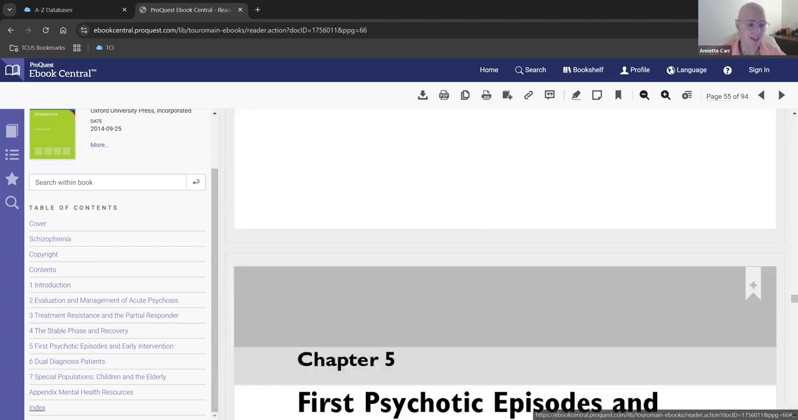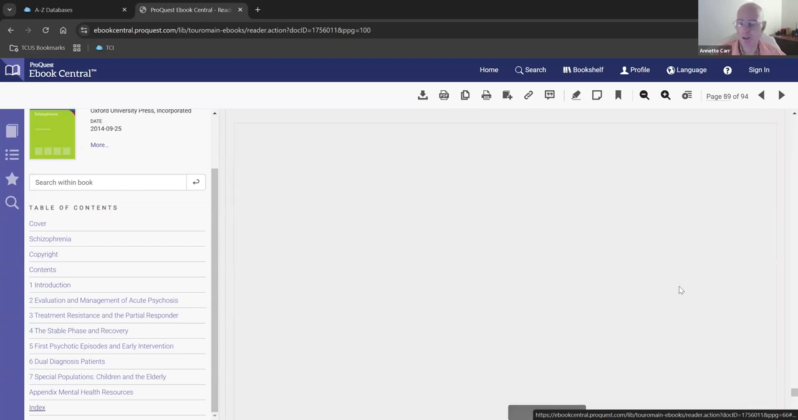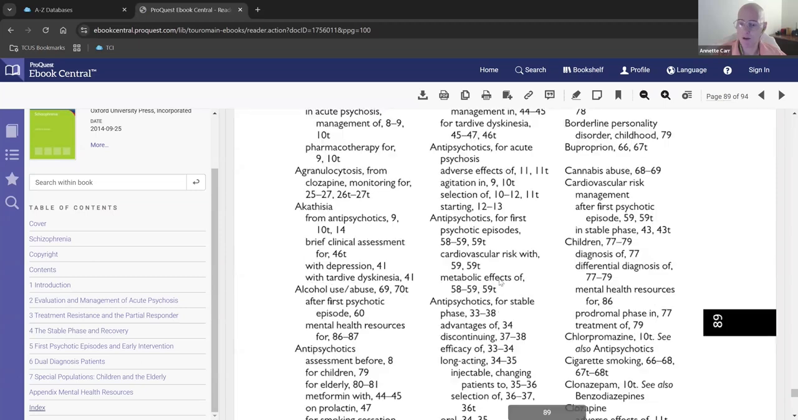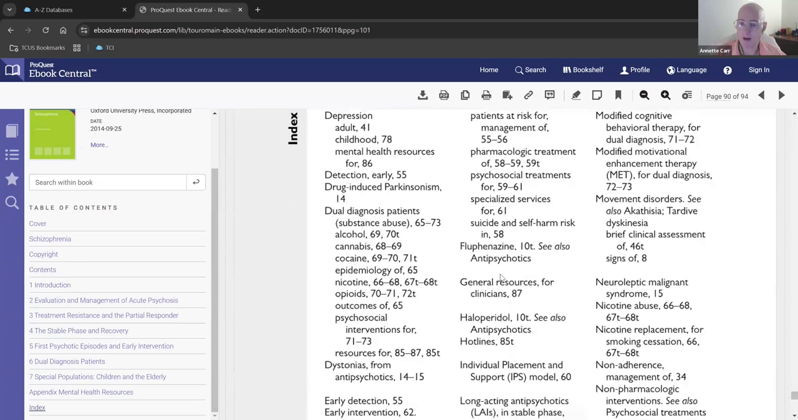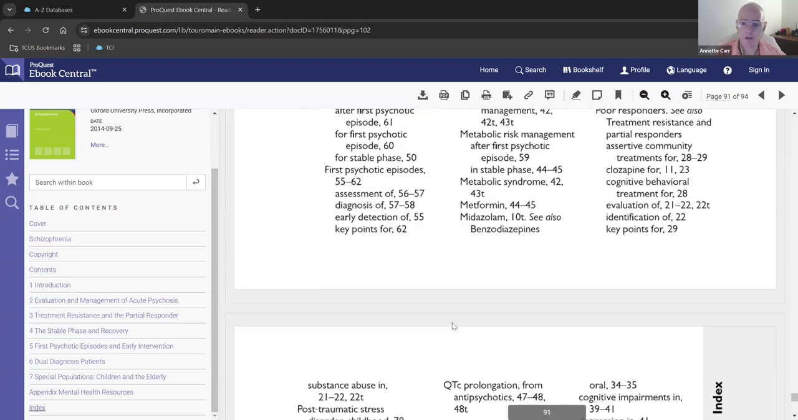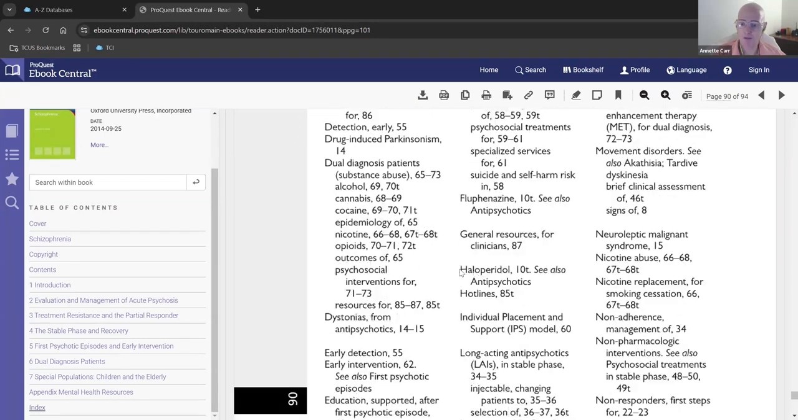We can also go to the index here and look up certain specific topics we want to know about. So if we want to learn about haloperidol, okay, that's an antipsychotic here. We can go to the H here, haloperidol, right here, and it'll give us the page. We can also look up, search within the book, okay? So if we don't want to go through the index, okay, we can go over here and search within the book. What this will do is it'll highlight all the words in the book that you're looking for